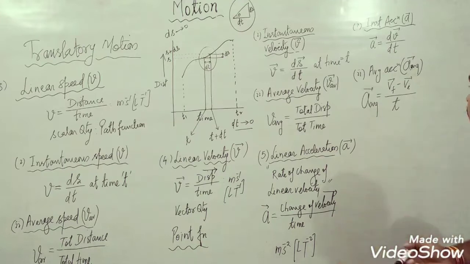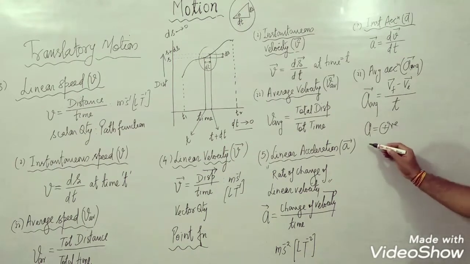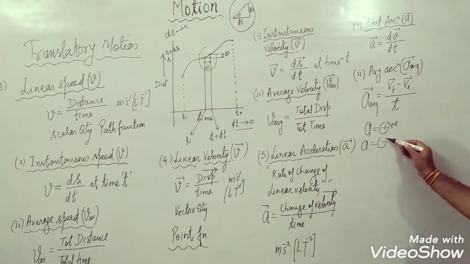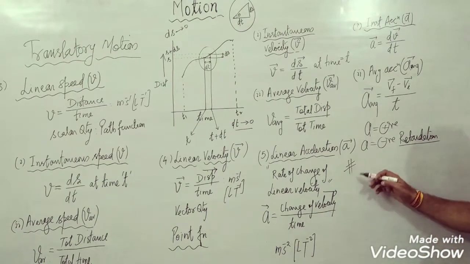So before we wind up the class, let us work out a numerical. Well, if this acceleration is positive, we of course call it acceleration. But if this acceleration happens to be negative, we call it retardation or deceleration. Let us very quickly work out a numerical.